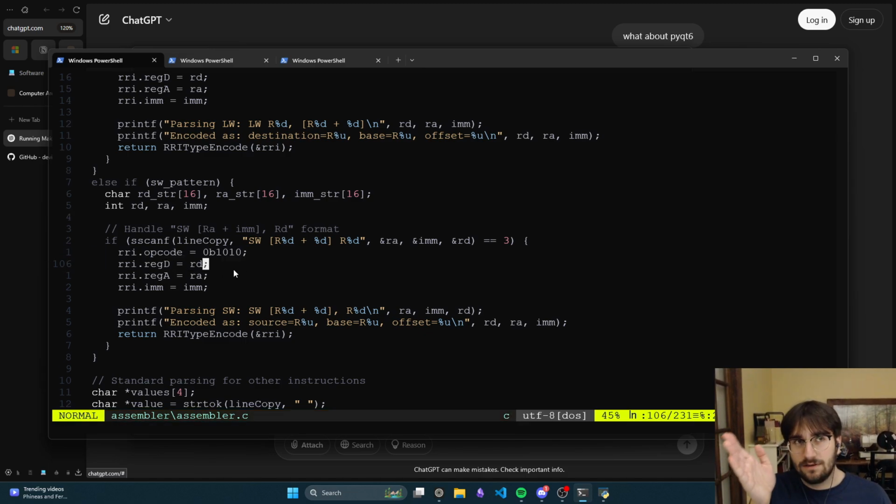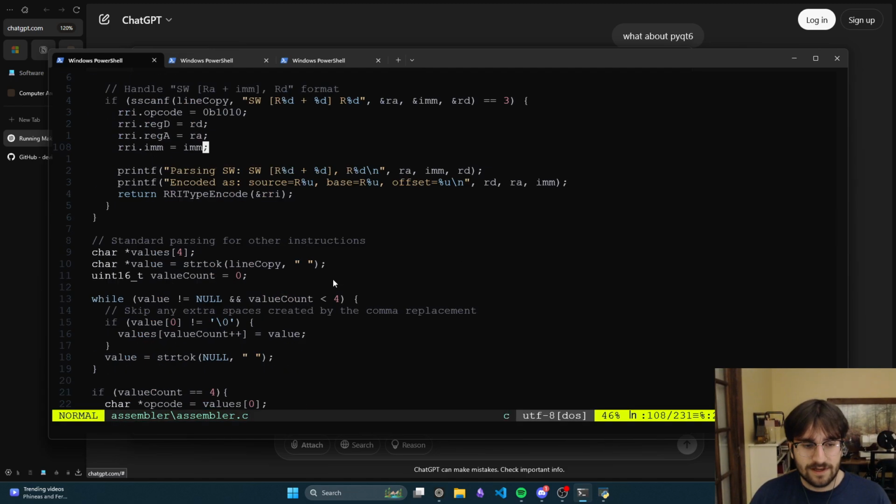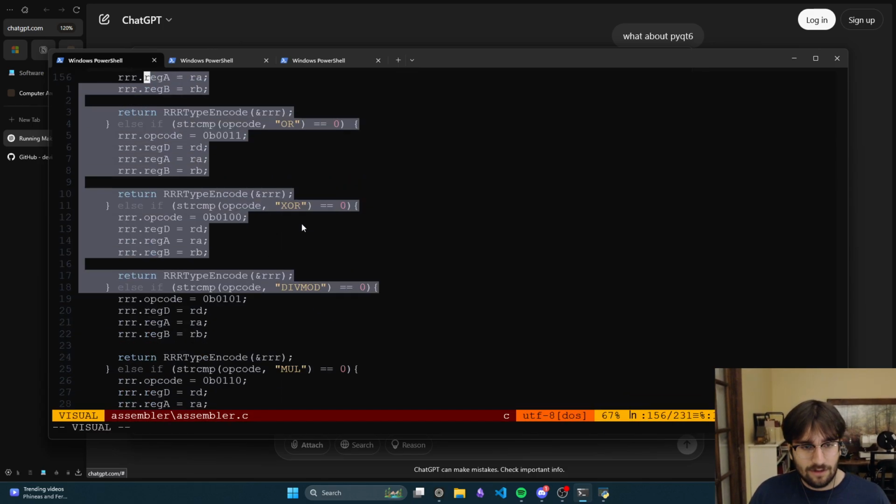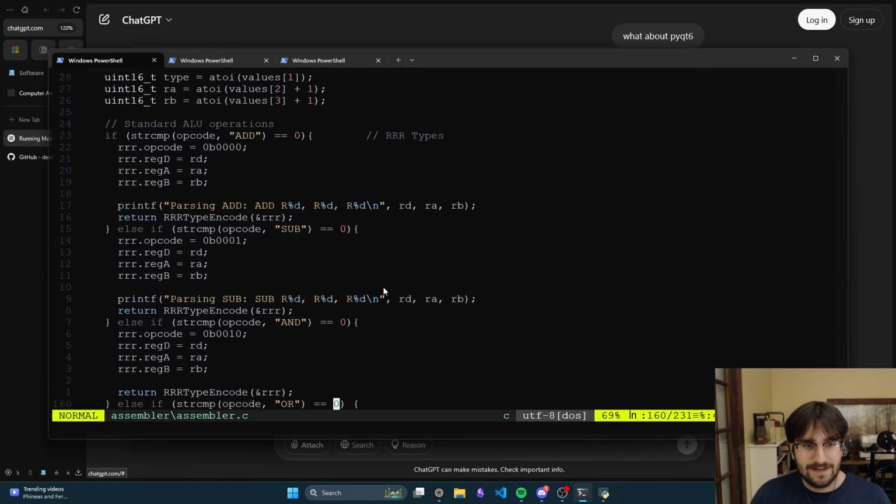The next 4 bits is our first register that we're adding, and then the last 4 bits is our second register. So that's this. And then we also use an immediate. Register B and the immediate just share those last 4 bits. Anyways, this just breaks down all of these for each instruction into the bits that we need.